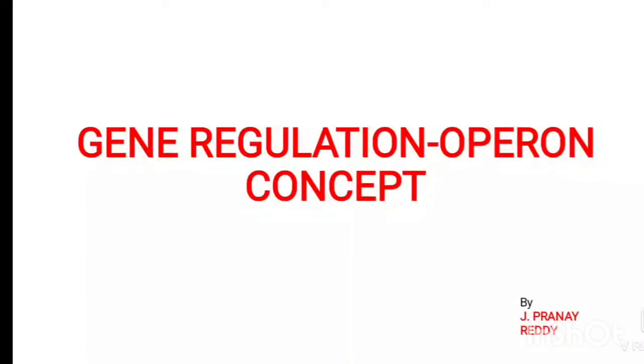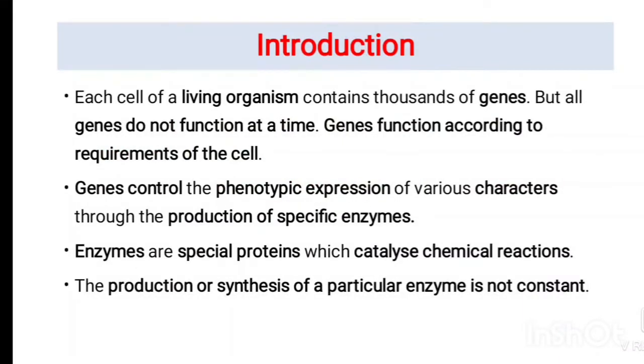Basically, gene regulation is present in both prokaryotes and eukaryotes. In prokaryotes, it is considered the operon concept, whereas in eukaryotes it is considered a battery concept. So today we will discuss the operon concept, which means in the prokaryote. See the introduction to gene regulation in the operon concept.